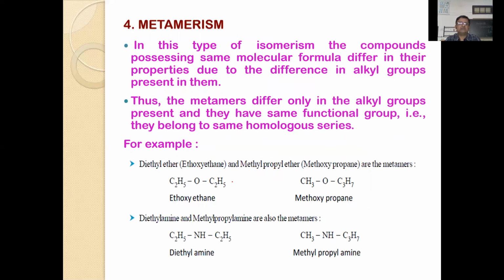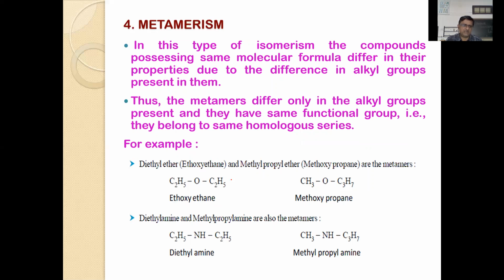Then metamerism. Uneven distribution of carbons or alkyl groups around the functional group leads to metamerism. Compounds have the same functional group and the same molecular formula, but structurally they differ by uneven distribution of alkyl groups or carbon atoms.